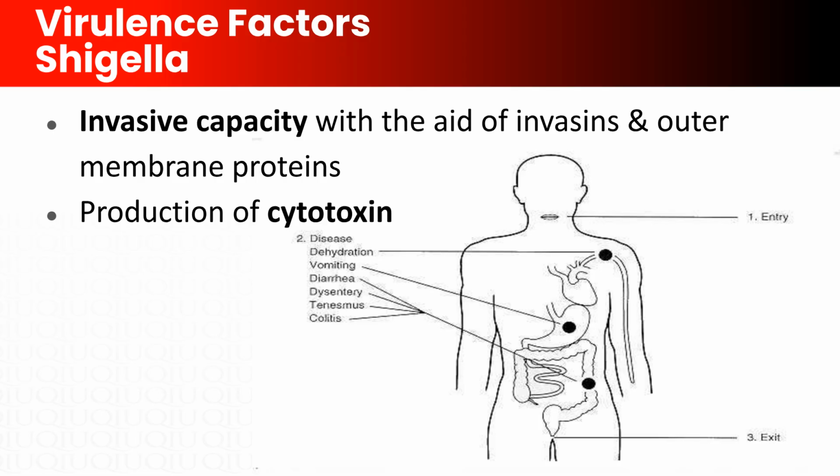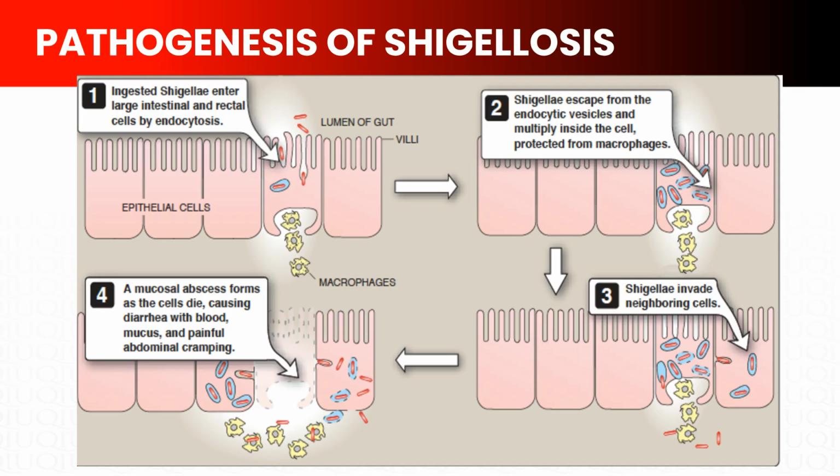Remember, the combination of invasion plus toxin production makes Shigella particularly dangerous. The invasion causes the inflammatory response and bloody diarrhea, while the toxin causes cell death and can lead to complications like hemolytic uremic syndrome in severe cases. Now let's understand how it causes dysentery. Entry occurs through the oral route, and here's what makes Shigella unique. Only a few hundred bacteria are sufficient to cause infection. This is an incredibly low infectious dose compared to most other pathogens.